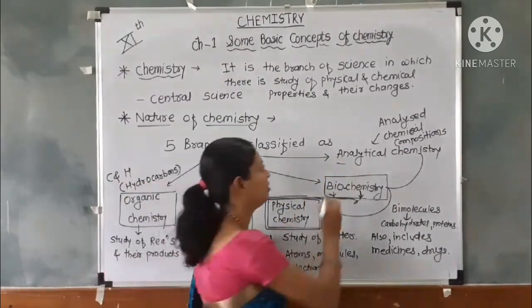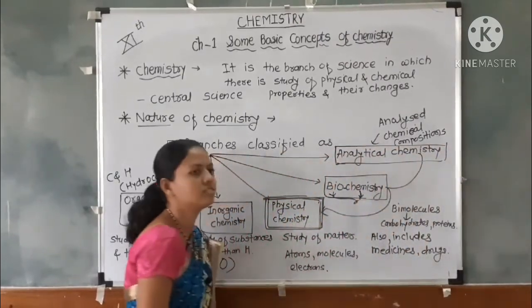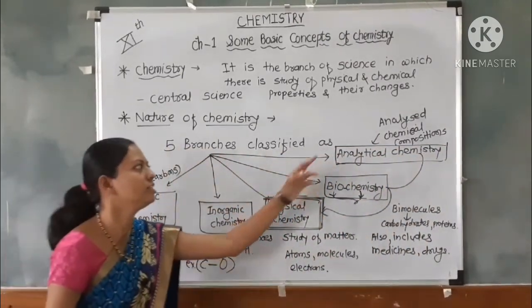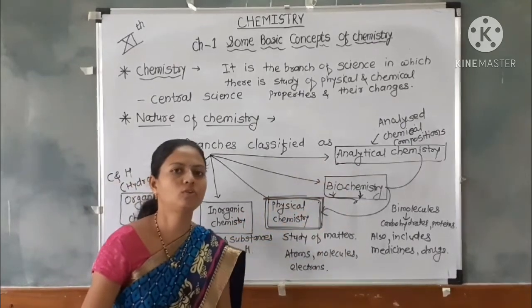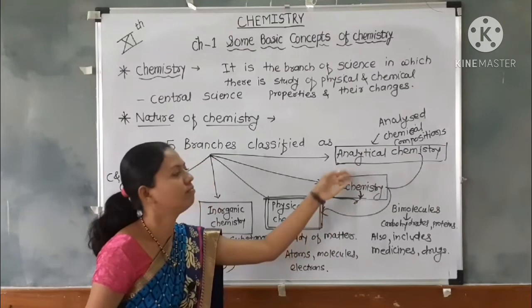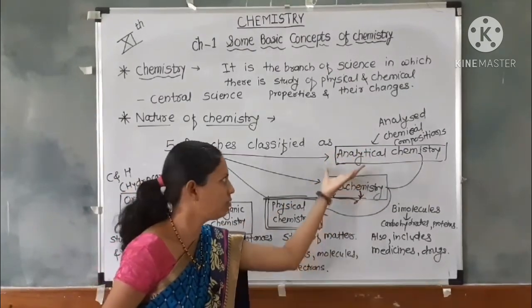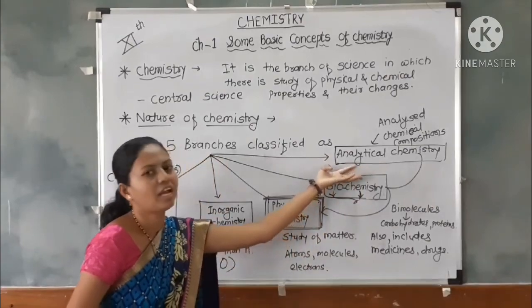Analytical chemistry, the last branch, analyzes chemical compositions by using analytical instruments, for example chromatography and TLC, to analyze or separate chemical compounds, which is under the study of analytical chemistry.